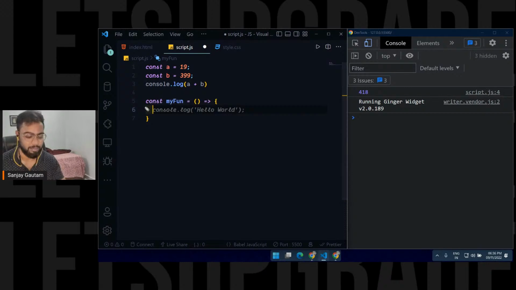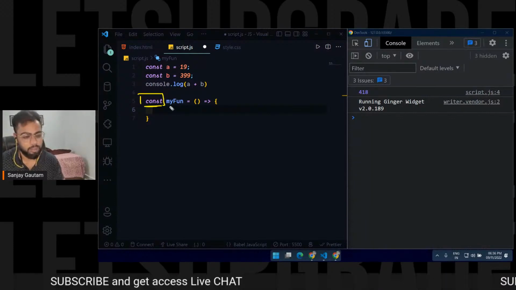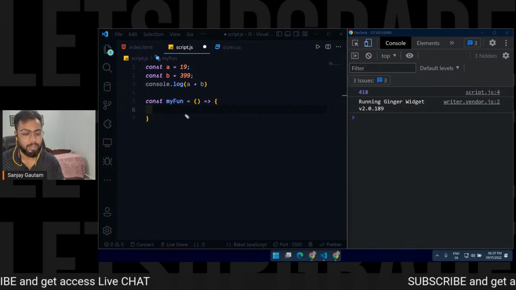So const, let, const, whatever you want to use, but I'll suggest you go with const, so that you cannot change the value of this. You can also use let here, but I will suggest you to use const.